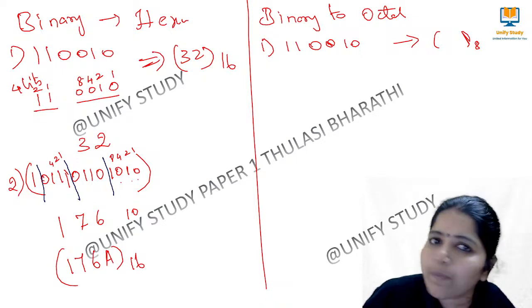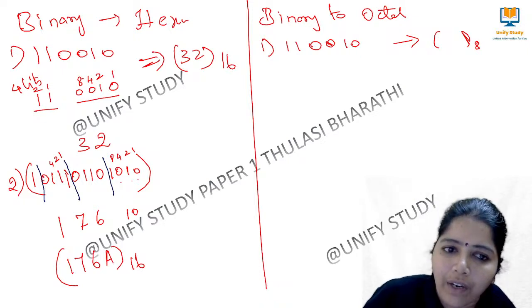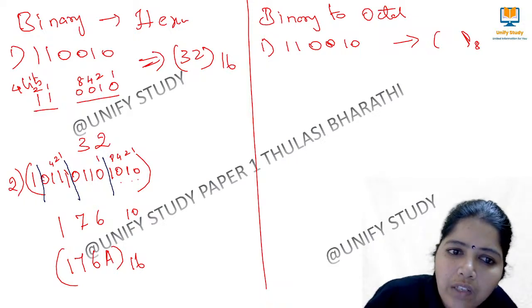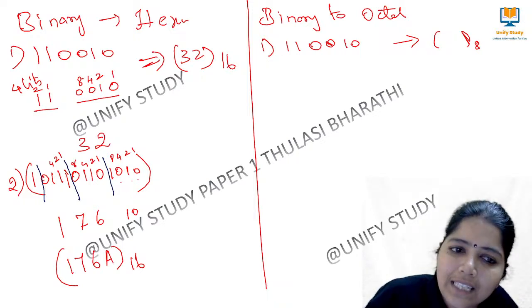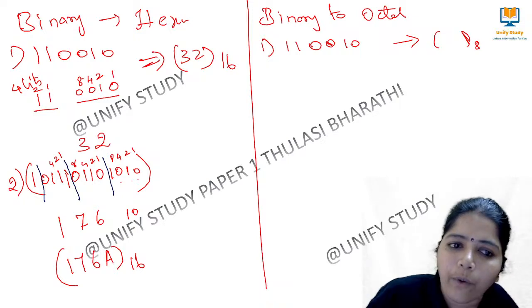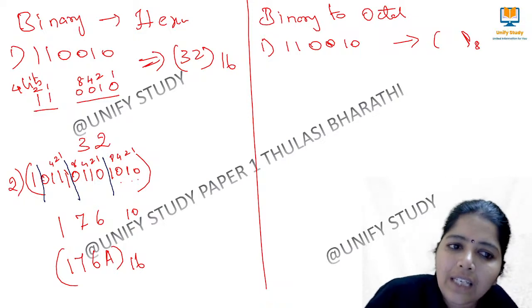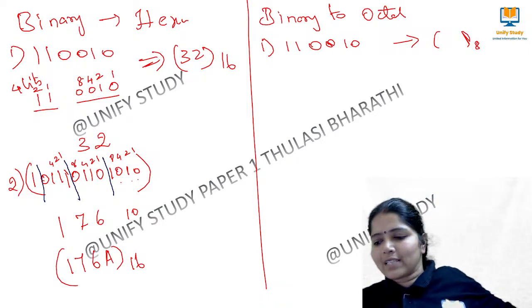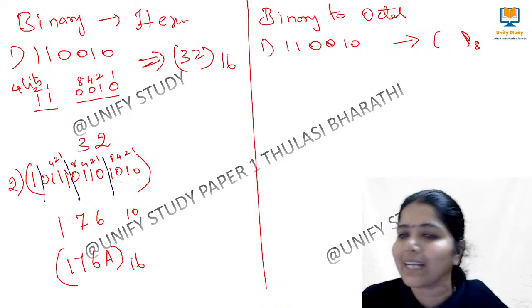In the zeros place, no need to calculate. Here in 8's place we have 1 and in 2's place we have 1, so 8 plus 2, 10. Next one we have 1, 2, 4, 8; here 1 and 8 we don't need to calculate, 4 plus 2 is 6. And the next is 1, 2, 4, 0, then 4 plus 2 plus 1, that is 7. Am I clear? So this is how we convert a binary number to a hexadecimal number.